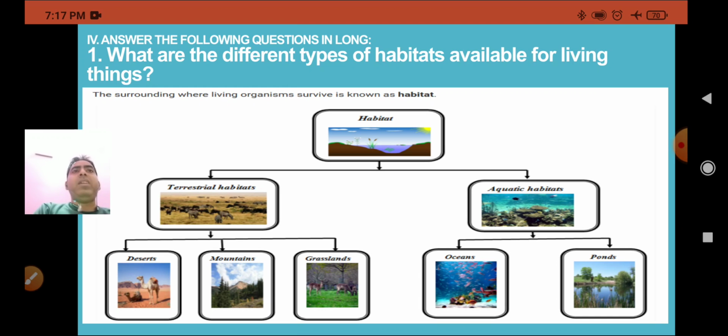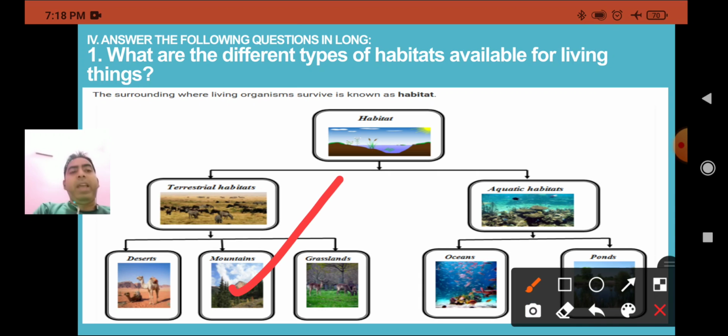The next one is grasslands. Grasslands are regions dominated by grasses with moderate rainfall ranging from 50 centimeters to 90 centimeters. Now comes the mountain and the polar habitat.